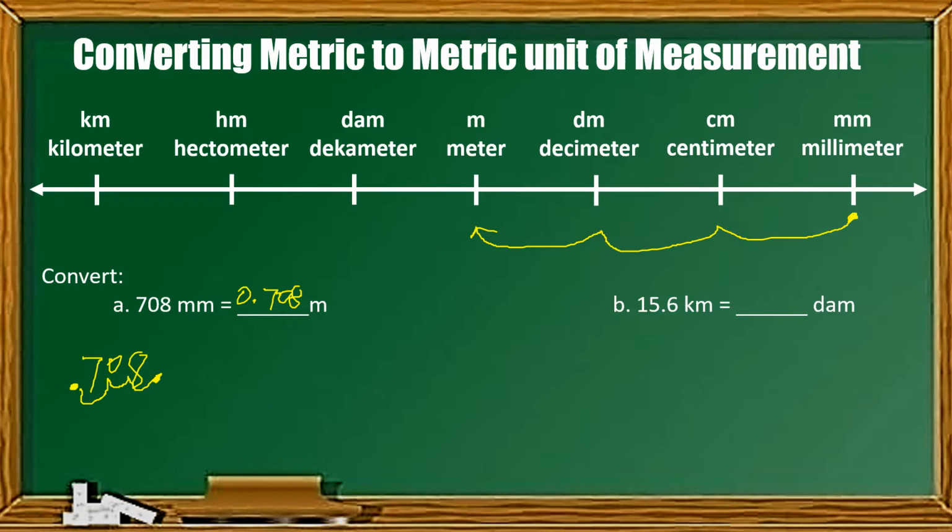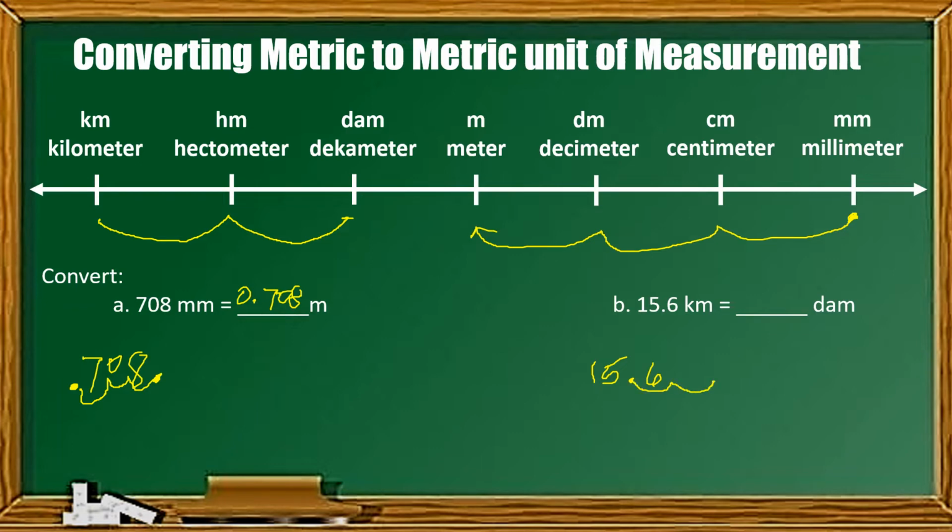Next is 15.6 kilometer into decameter. Same procedure, bilangin lang natin kung ilang movement from kilometer to decameter. Using the illustration starting from kilometer, we have 1 and 2. So, meron tayong dalawang movement. What will happen is that yung decimal, i-move natin siya ng 2 pakanan, kasi pakanan yung galaw from kilometer to decameter. So, that will be 1 and 2.